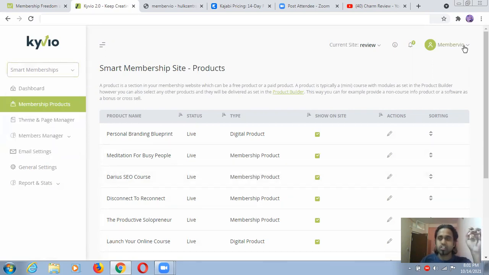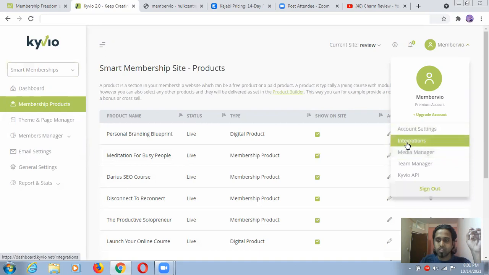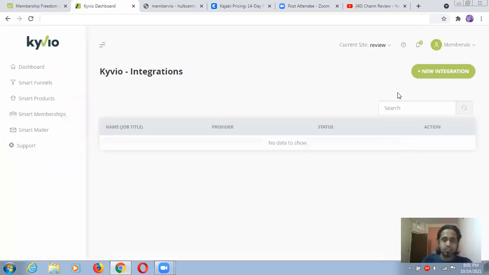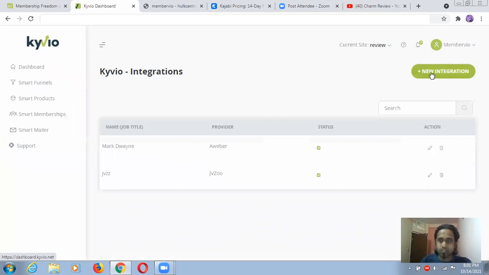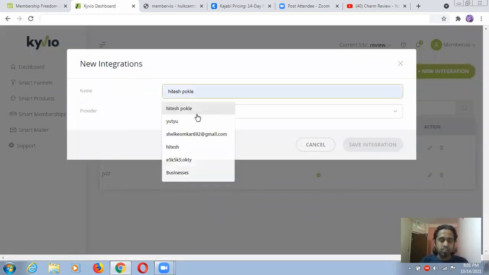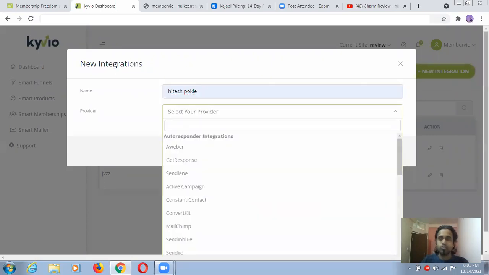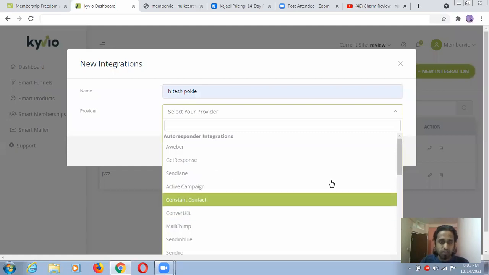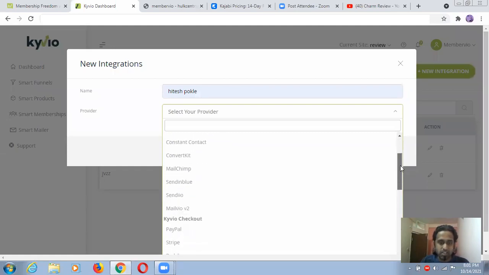You can put your autoresponders from here and do some integrations so that you can do email marketing, because you need to send so many emails in this product. For example, I'm clicking on this and putting a name, for example, this one as provider. You can now see here, guys, GetResponse is available, all things are available. Choose whichever is simple and easy for you.